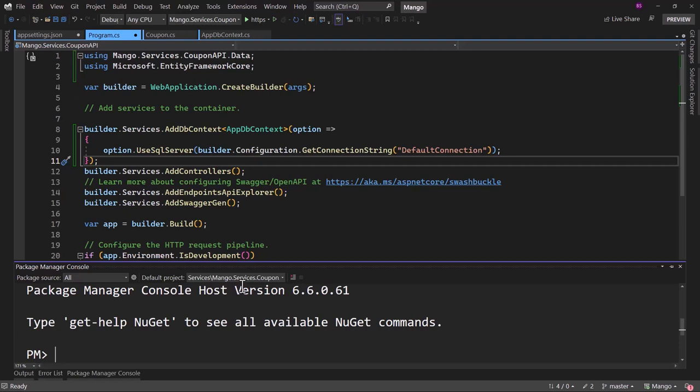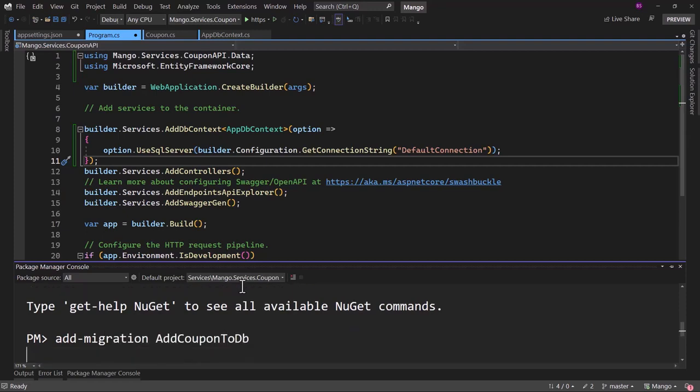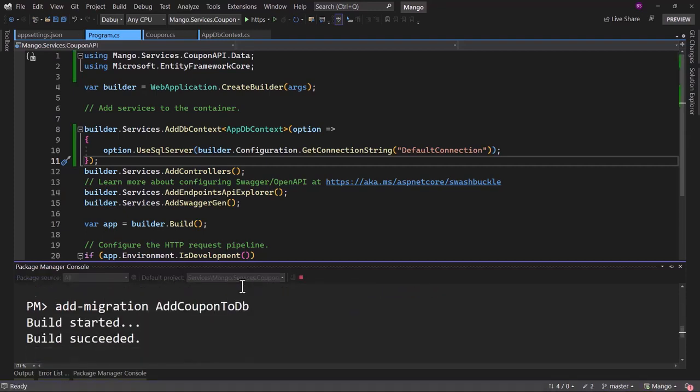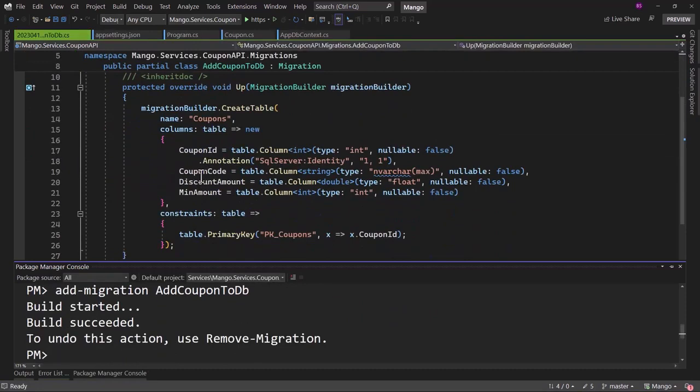So next we need to add a migration. Let me say add-migration AddCouponToDB, add that. Perfect, migration is added here and it is creating the coupon table.